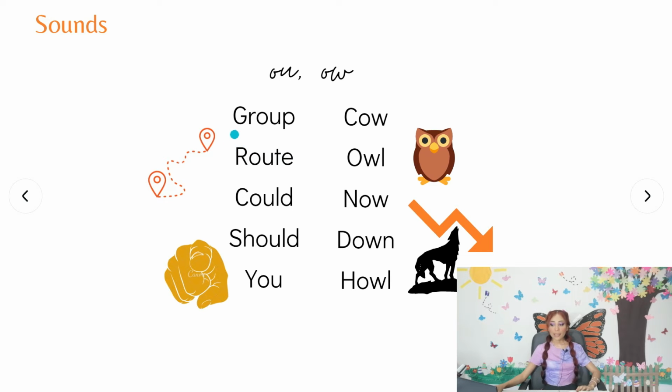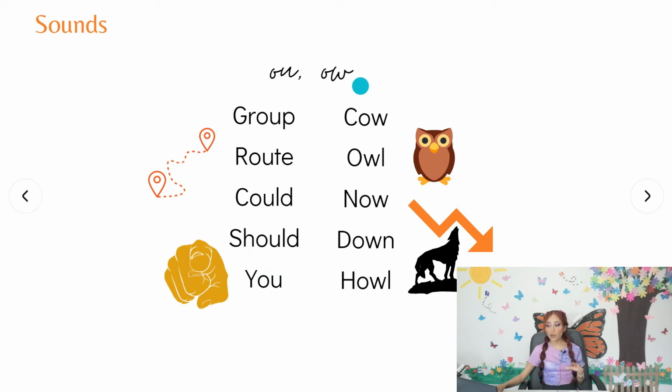Root, like a U in Spanish. Group, root, could, should, you. One more time. Group, root, could, should, you. Very good. Okay, excellent job.